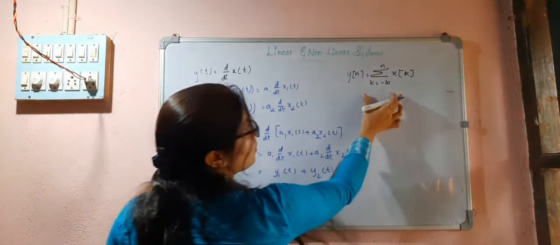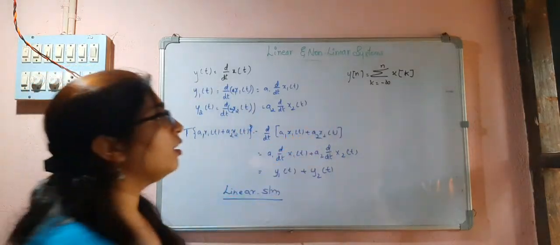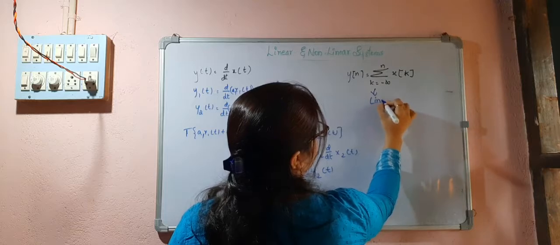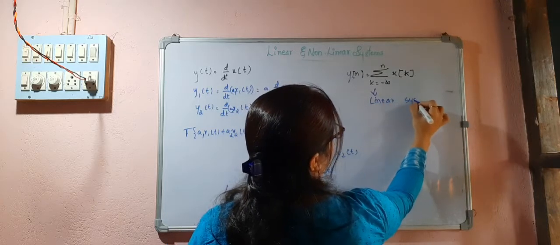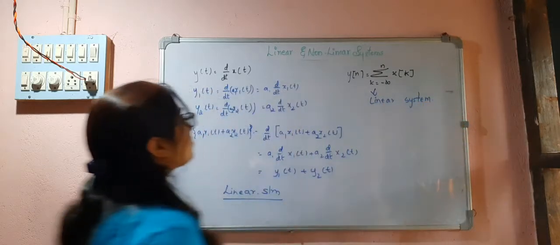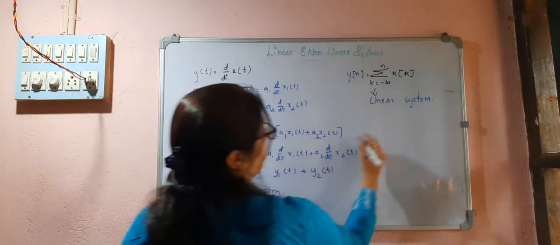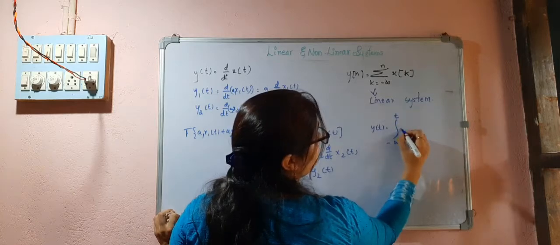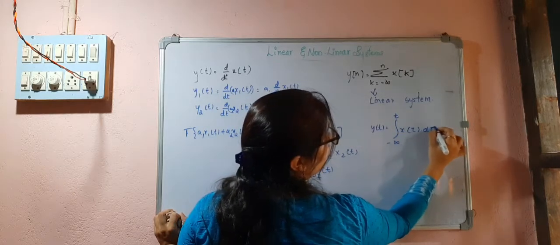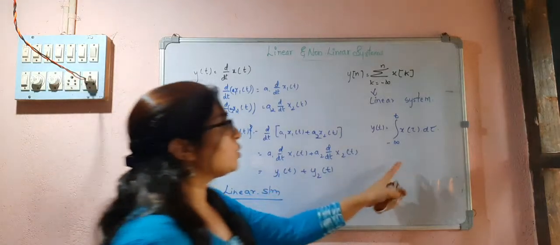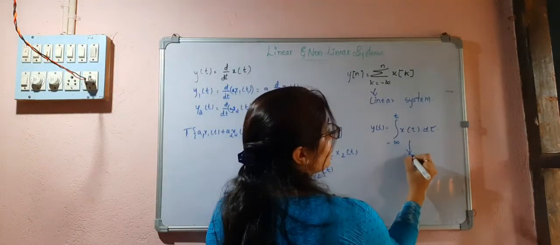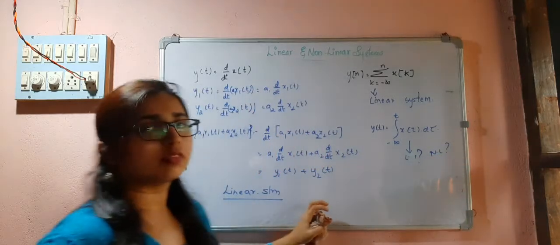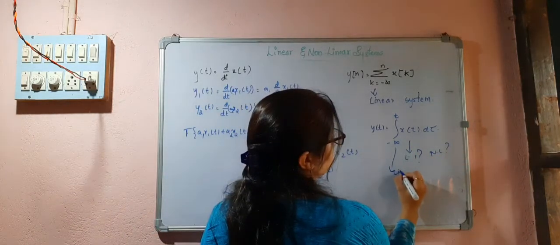And this one is nothing but the accumulator. This is also a linear system. What about the integrator? y of t is equal to the integral from minus infinity to t of x of tau d tau. This is integration, right? So is it a linear system or a non-linear system? This is also a linear system.